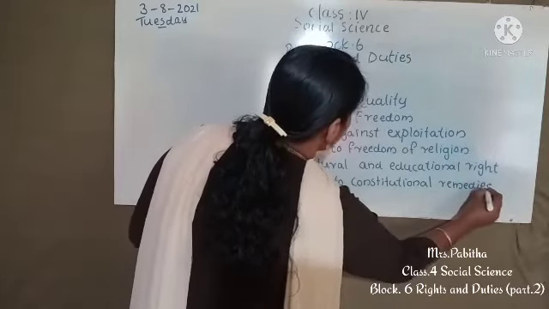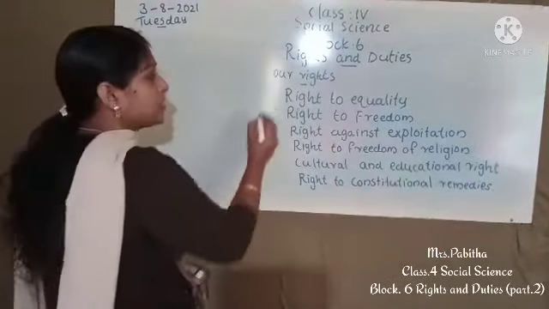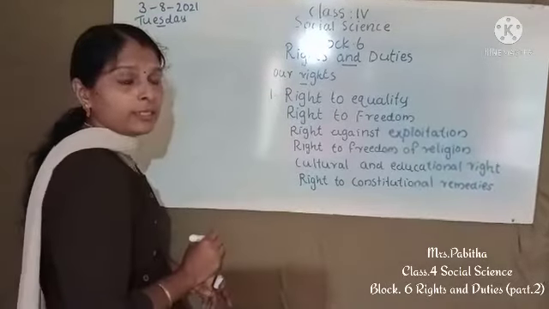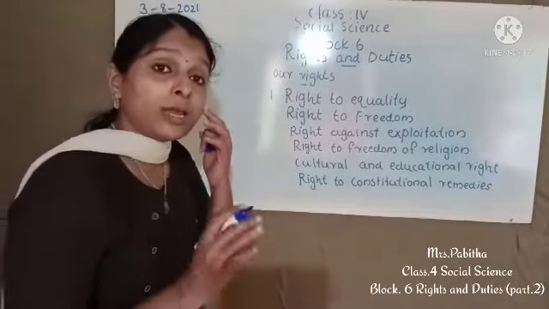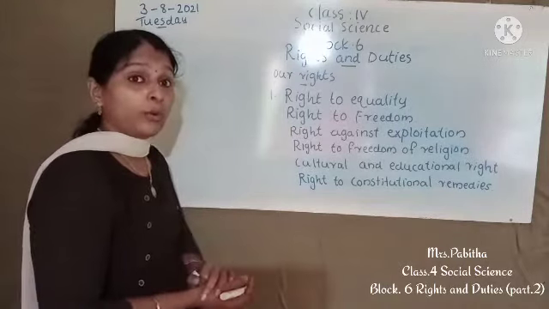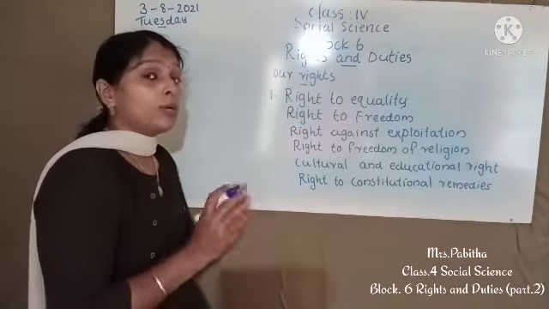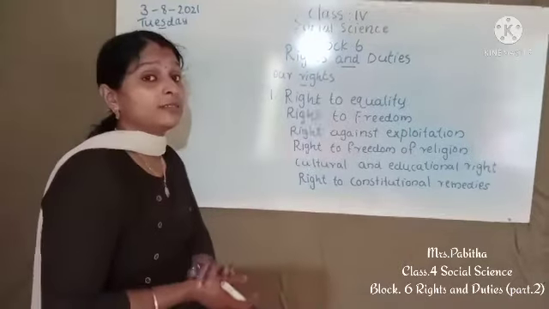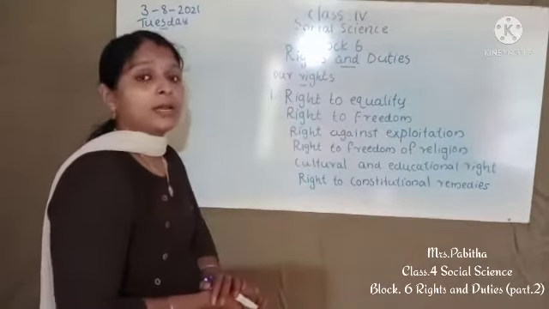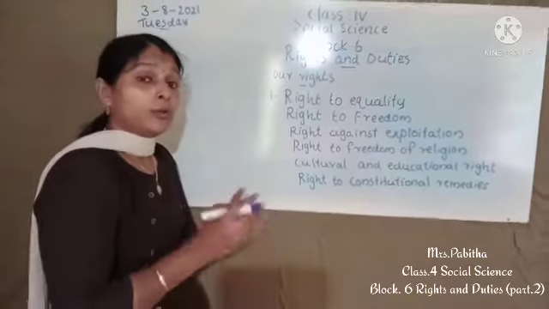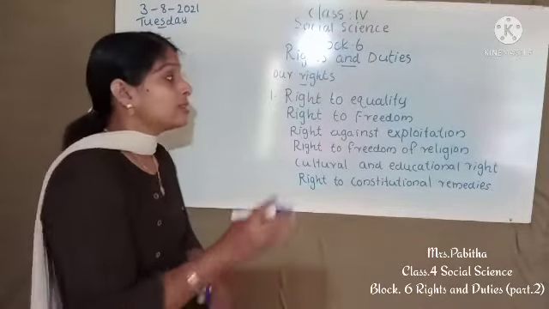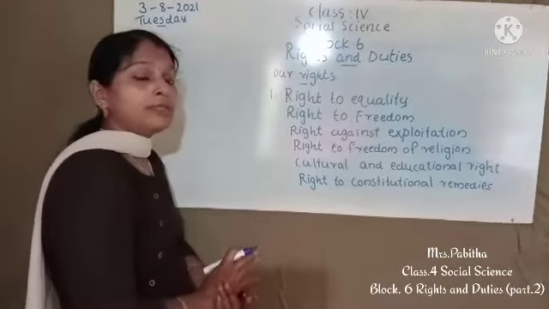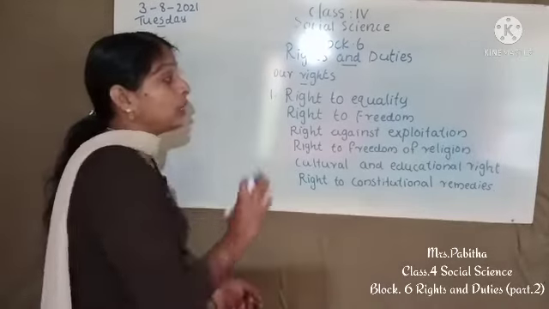These are the fundamental rights we discussed. The first one is right to equality. Right to equality means all are equal in the eyes of law. All people are equal. There is no difference between rich people and poor people, no difference between girls and boys. All are equal in the eyes of law. That is right to equality.